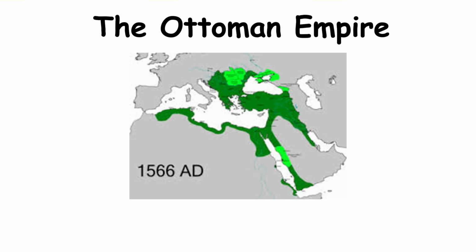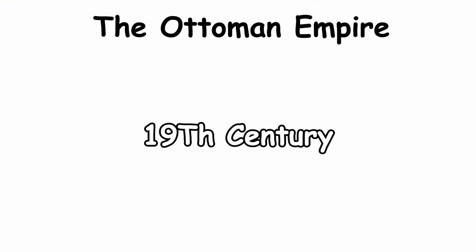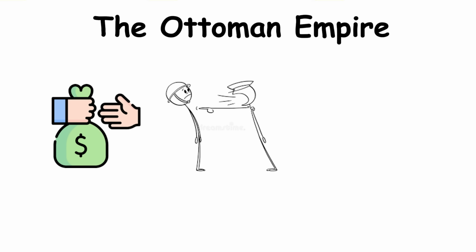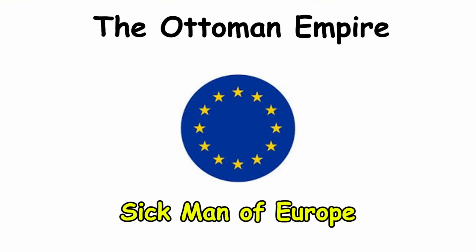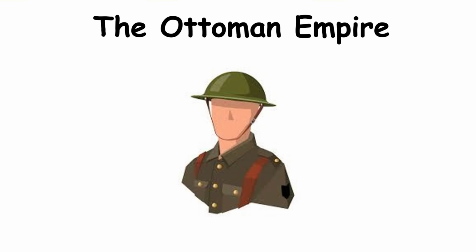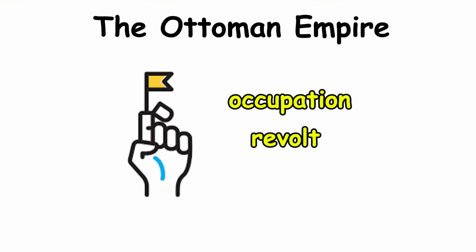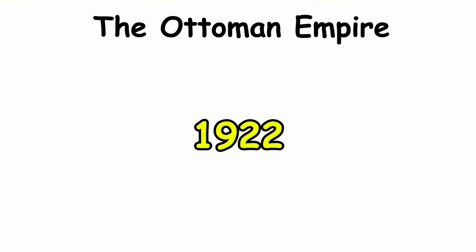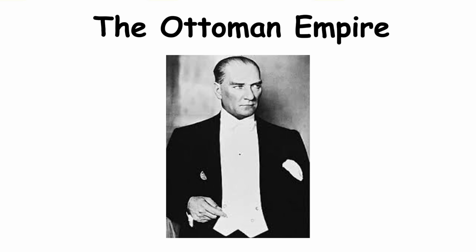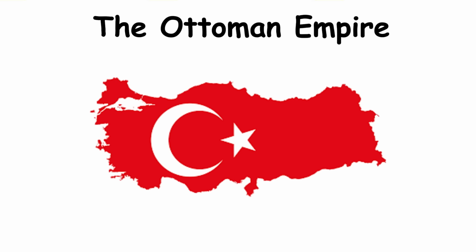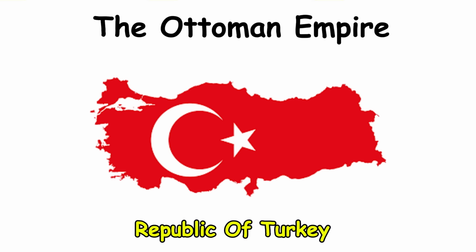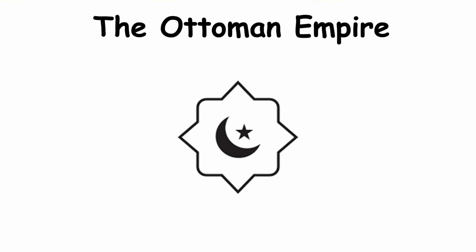The Ottoman Empire. The Ottoman Empire ruled for over 600 years, stretching across 3 continents. But in the 19th century, corruption, military weakness, and growing nationalism fractured its power. European nations labeled it the sick man of Europe. During World War I, its alliance with Germany sealed its fate. Defeat led to occupation, revolt, and finally, revolution. In 1922, Mustafa Kemal Ataturk abolished the Sultanate, replacing centuries of Ottoman rule with the Republic of Turkey. The fall of the Ottomans marked the end of an Islamic superpower that once connected East and West.